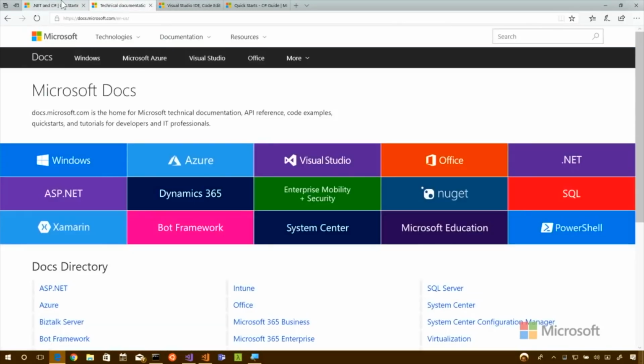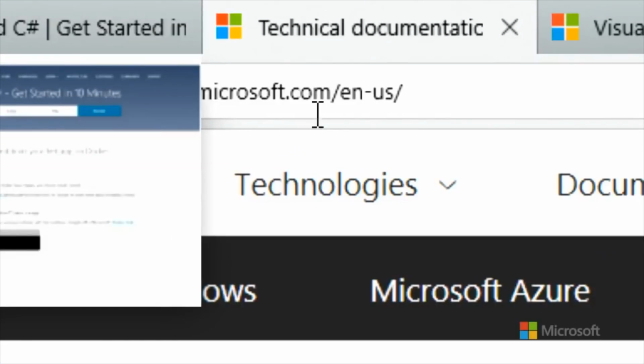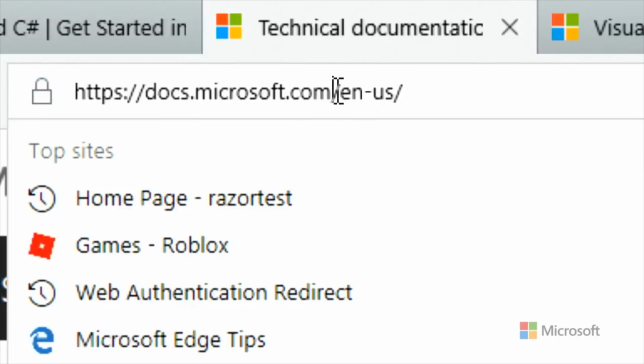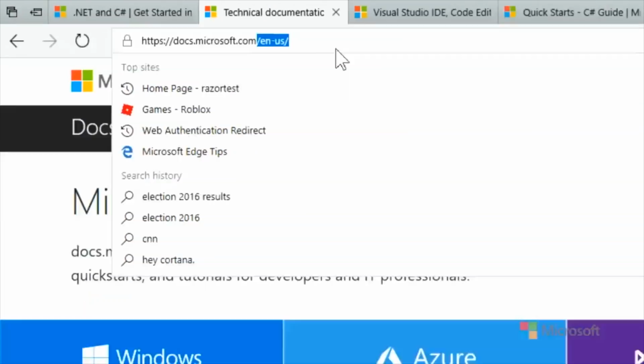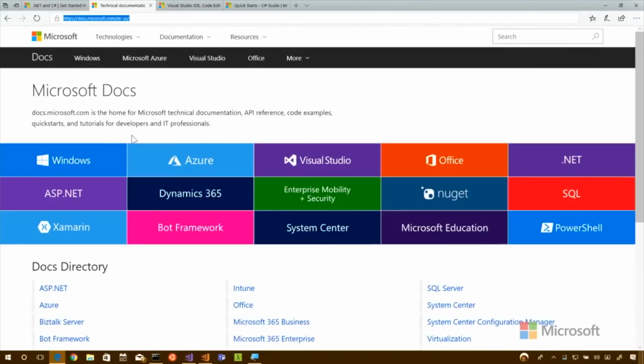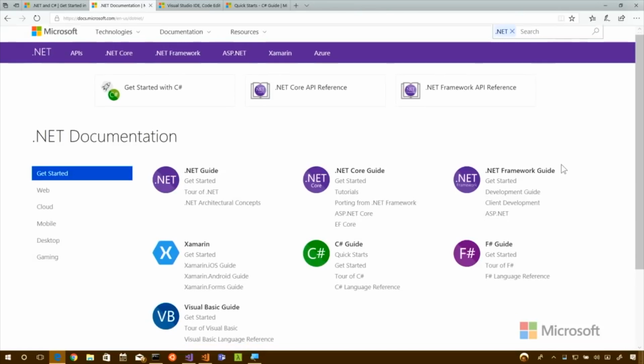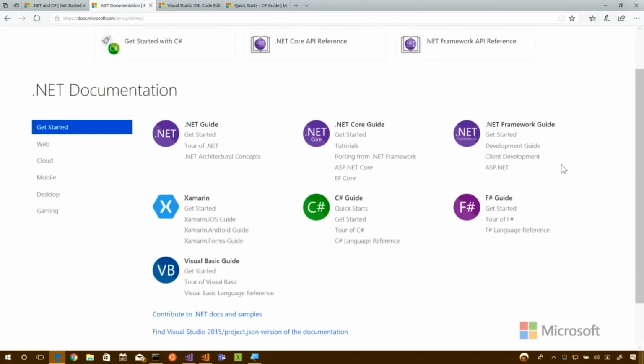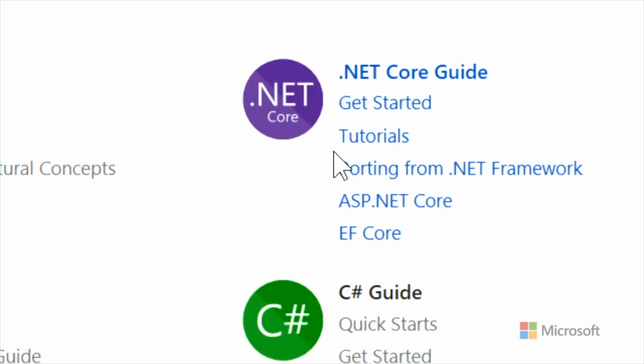If you go to docs.microsoft.com, and you'll get your country of choice, this docs site has got all the different docs through all the different Microsoft properties. So Azure and Xamarin and bots and all kinds of fun stuff. When you go to .NET, there's a ton of great things. And we're going to go through this a little bit more and show you some of the fun things inside. But remember, we're focusing on .NET Core, C# and ASP.NET. That's what we're doing.